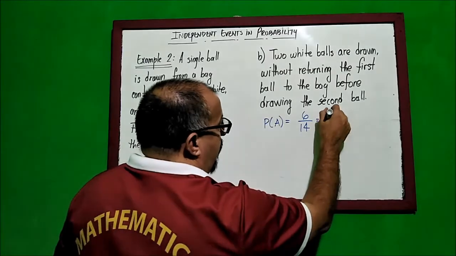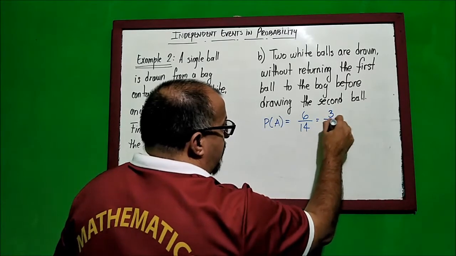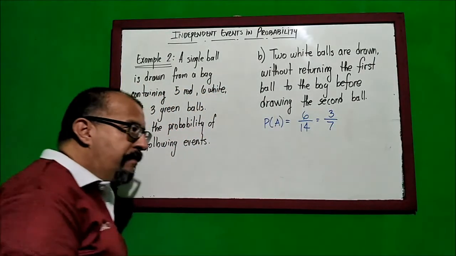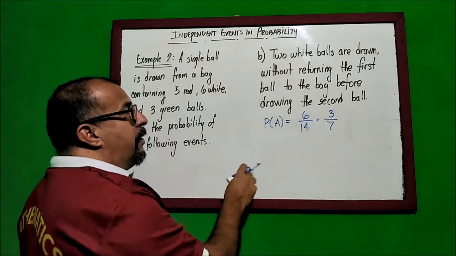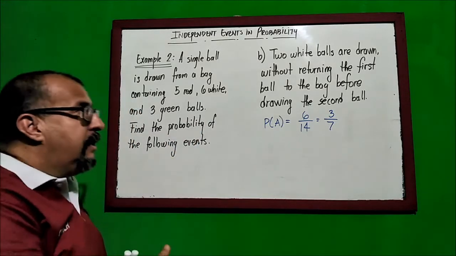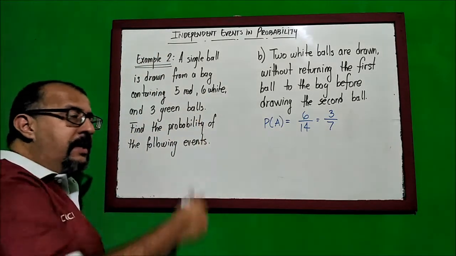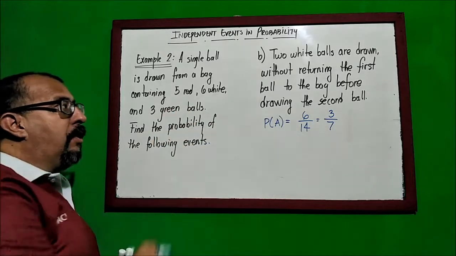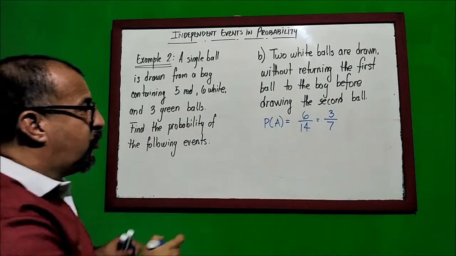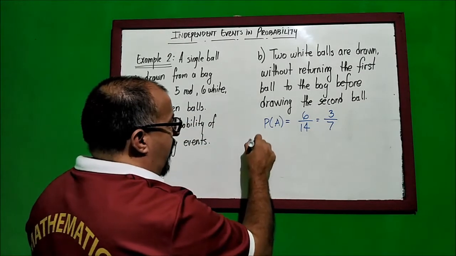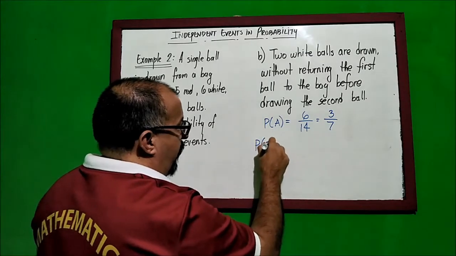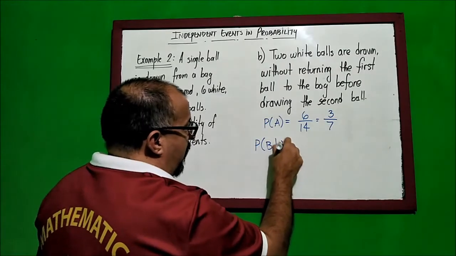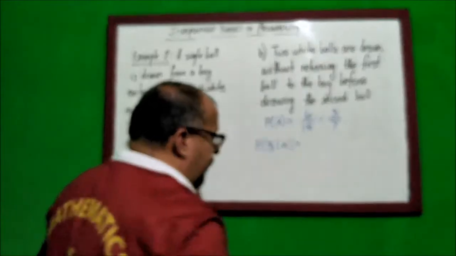In simplest form it becomes 3/7. Now, the second event is conditioned by the first one, because I am not returning the ball into the bag. That is why here we're going to have the probability of B given that A already happened.